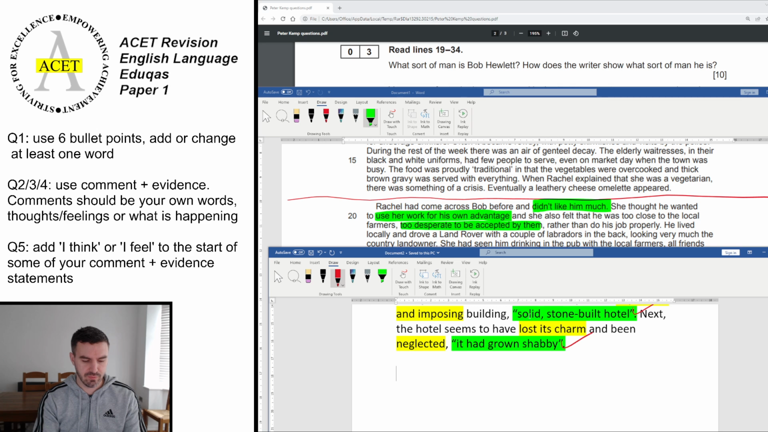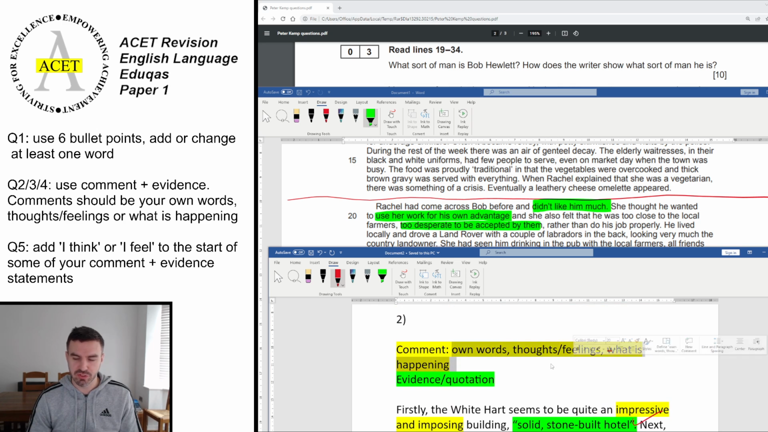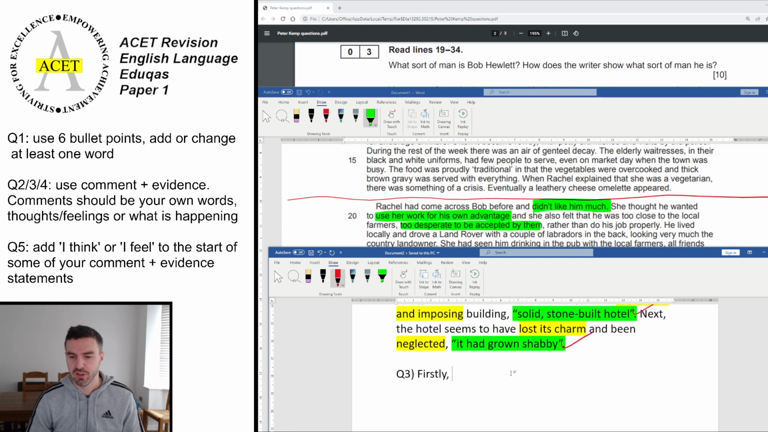Question 3. Let's look at how we could write this up. So we're always going to start with firstly. So we're tracking the text always. Rachel had come across Bob before and she didn't like him much. Okay, so we need to put didn't like him much into our own words, thoughts, feelings or what's happening. So what does she perceive Bob to be like? She didn't like him. Well, she's judged him, hasn't she? She's decided that he's not someone she's going to admire, or he's not universally liked or appreciated, or she didn't appreciate his behavior or something like that. So anything along those sort of lines will work.